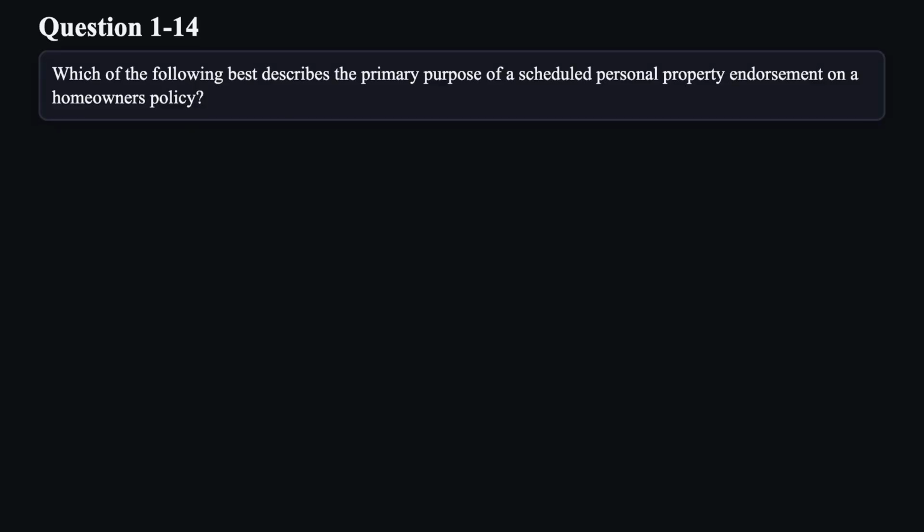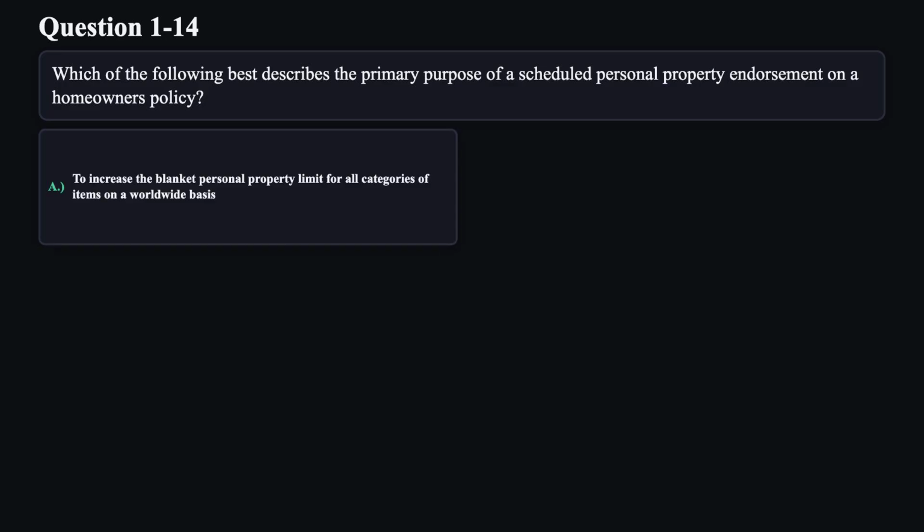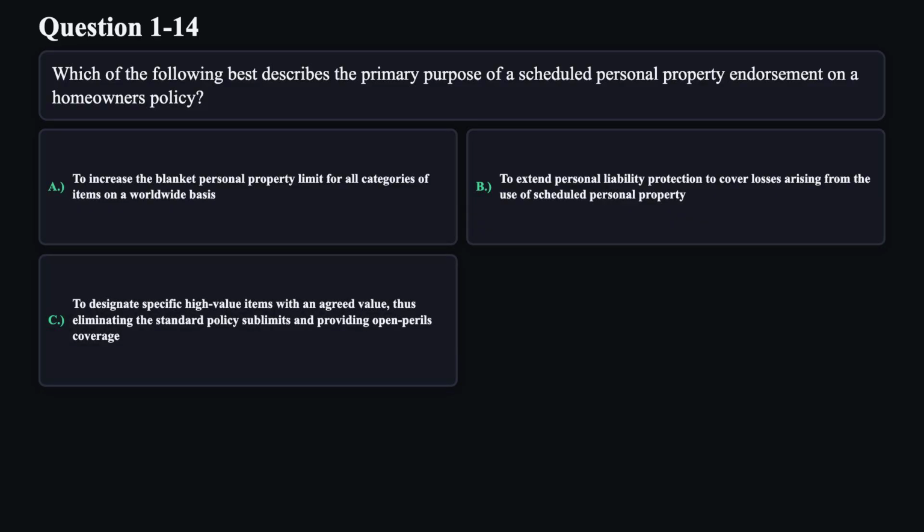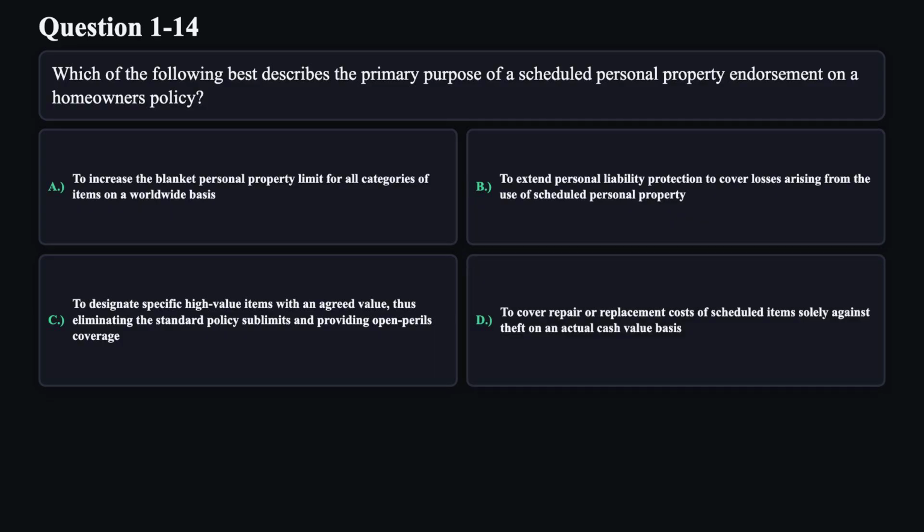Question 14. Which of the following best describes the primary purpose of a scheduled personal property endorsement on a homeowner's policy? A. To increase the blanket personal property limit for all categories of items on a worldwide basis. B. To extend personal liability protection to cover losses arising from the use of scheduled personal property. C. To designate specific high-value items with an agreed value, thus eliminating the standard policy sublimits and providing open perils coverage. D. To cover repair or replacement costs of scheduled items solely against theft on an actual cash value basis.